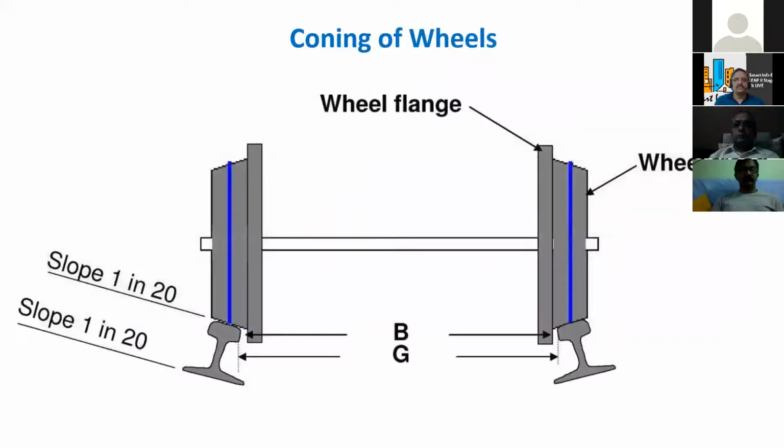So coning of the wheels also will solve to some extent these problems actually. It will also lock the movement and rattling kind of thing. So this is the wheel flange and the clearance between the wheel and the rail.